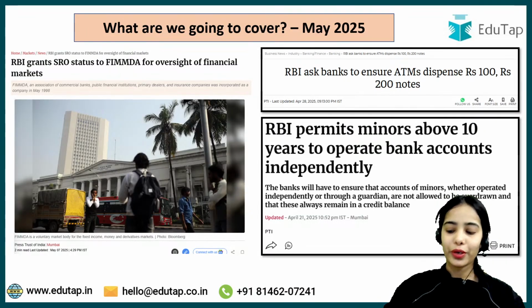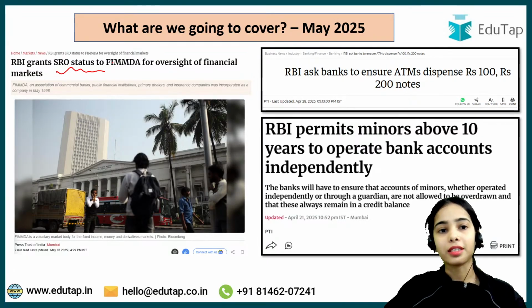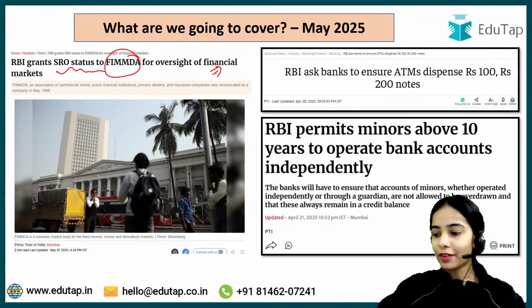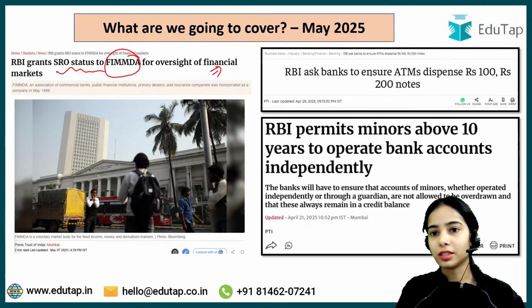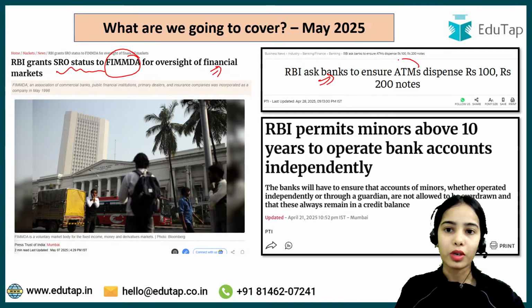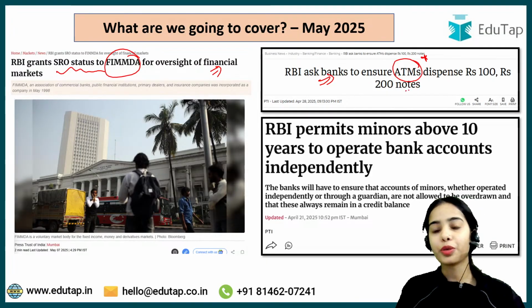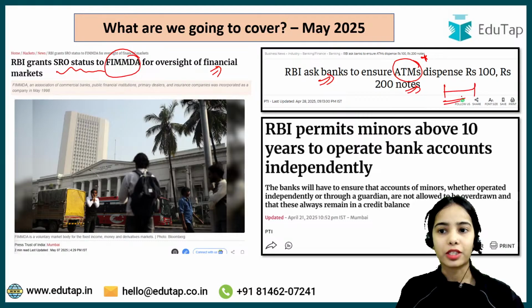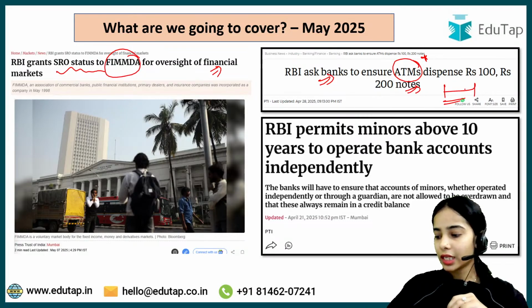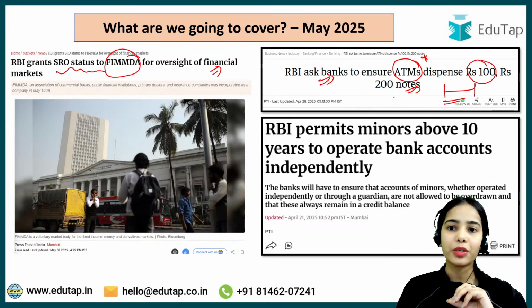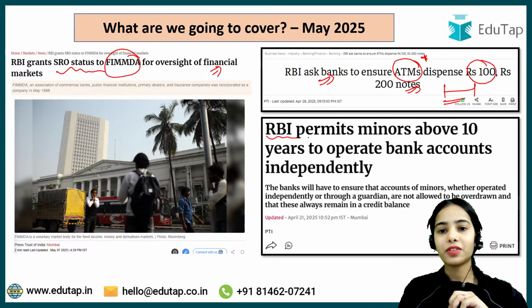And in today's session, we are going to cover three very important topics. The first one is regarding the SRO status that is granted to the FIMMDA. We will discuss what this SRO status is that has been granted to the FIMMDA in regards to the financial markets. Then we are going to discuss the RBI decision to ask the banks to dispense 100 and 200 rupee notes within a given timeline. So what is this timeline and how much dispensation of 100 rupee and 200 rupee notes will happen?